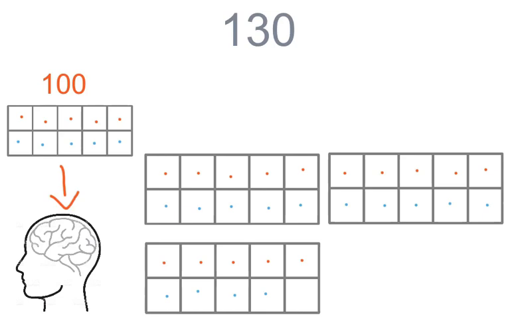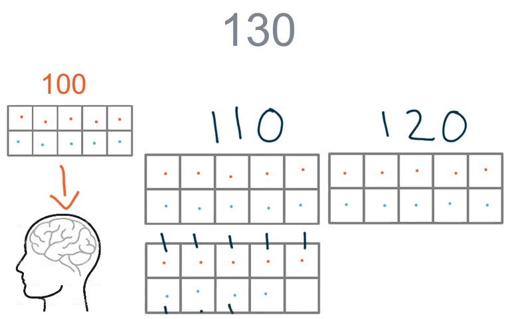After 100, we can count by tens. 110, 120. Now we stop because this 10 frame is not full yet. 121, 122, 123, 124, 125, 126, 127, 128, 129. But our number today is 130.